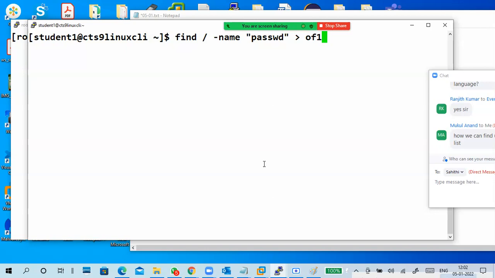So simple greater OF1. What is a greater? Output goes to the file, errors display on the screen. Remember output redirection: output goes to file.